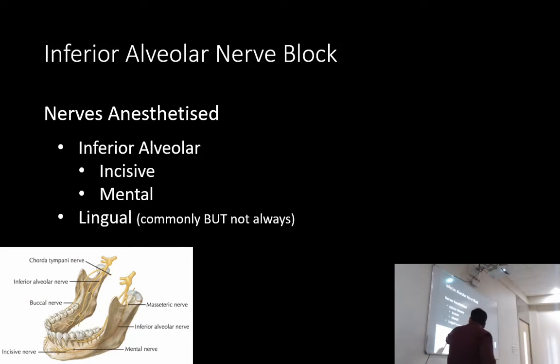And now we have the lingual nerve, which is pretty close to the inferior alveolar nerve. Okay, so most of the time when you give an inferior alveolar nerve block, the LA solution diffuses to the lingual nerve also. So in the majority of cases you will see the lingual nerve is anesthetized, but not always. That is why we always give lingual also.